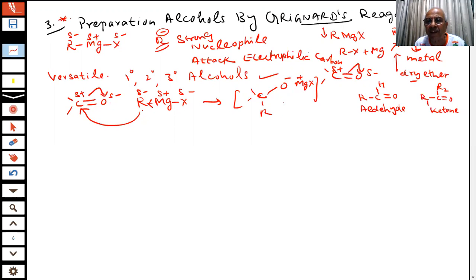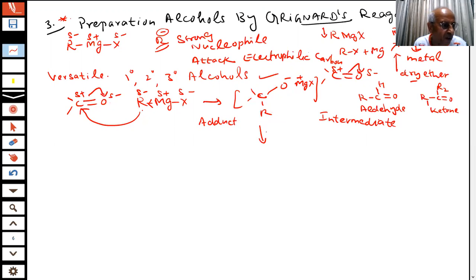When I show something in brackets, students, in chemistry, that is an intermediate. What is that? It has a short life. It is not stable. It cannot exist. This is a type of adduct. This is known as an adduct, student.